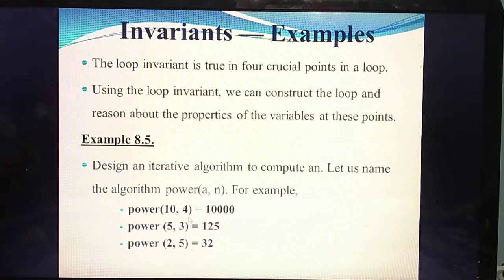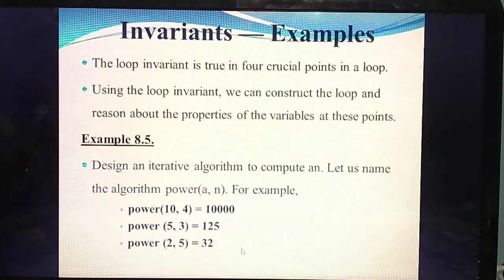Next, power of 5 comma 3 means 5 power 3, so 5 into 5 into 5, 3 times. The value is 125. Next, power of 2 comma 5 means 2 power 5, so you multiply 2 five times. The answer is 32. This is the normal way you calculate the power of two numbers, a power n.